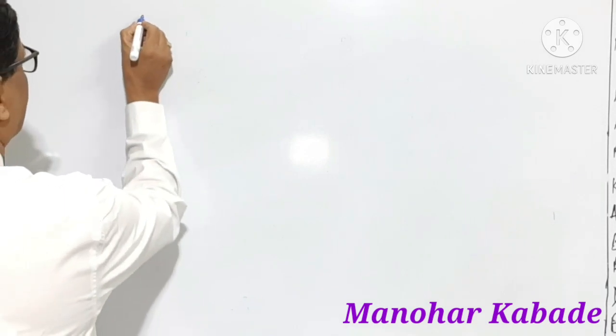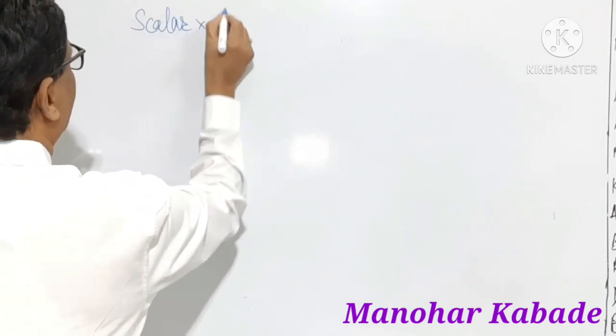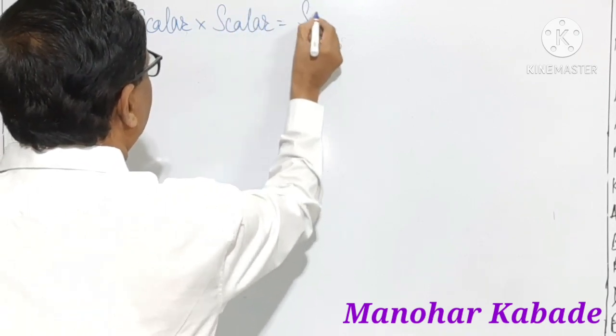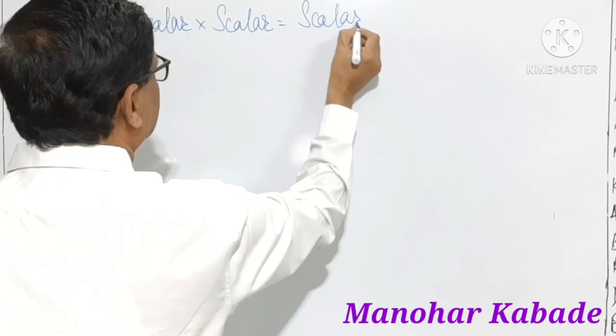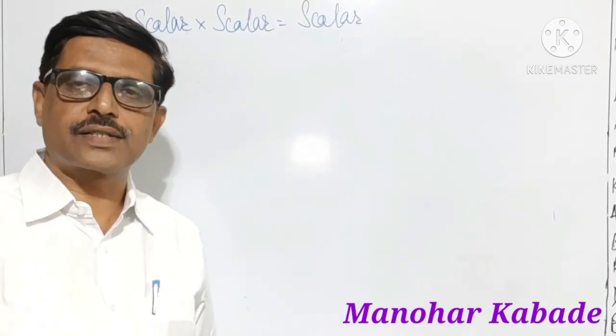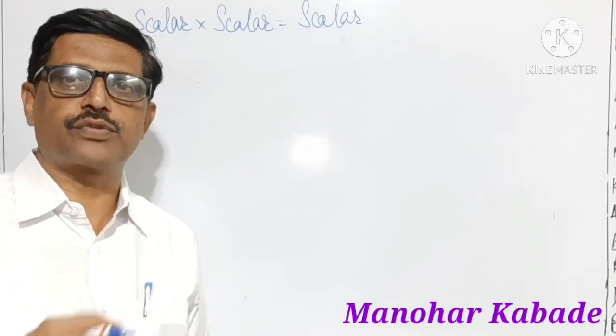In this video, we will start with multiplication of a vector. One thing that is to be remembered is that product of scalar with a scalar is a scalar quantity. Product of scalar with a scalar is a scalar quantity. This is the thing that is to be remembered.